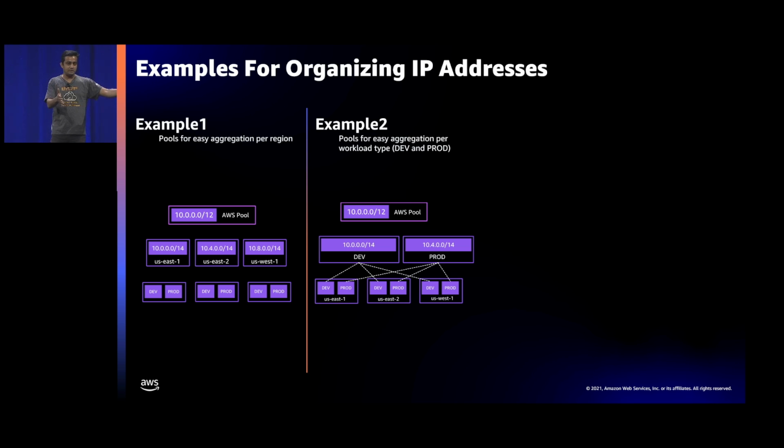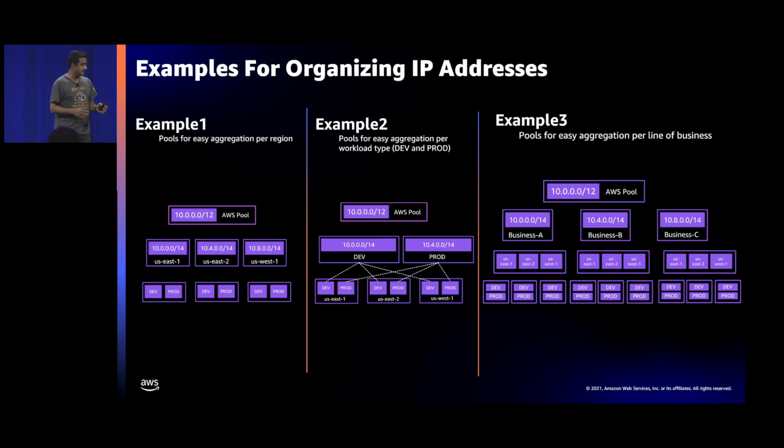Another example is that you can take the same CIDR, the same AWS-wide pool, then you can first divide it based on your security domains, dev and prod, and then divide it across regions. And the third one is, let's say you have a big organization and multiple business units, and you have a requirement that one business unit shouldn't talk to another business unit. In that case, you divide first across business units, and set up your routing and security policies such that an IP address from one business unit cannot talk to IP addresses from other business units.